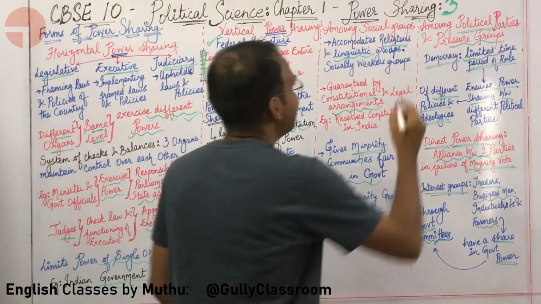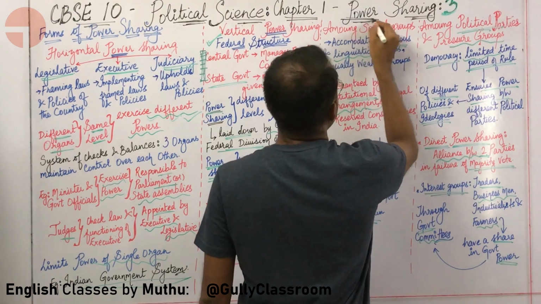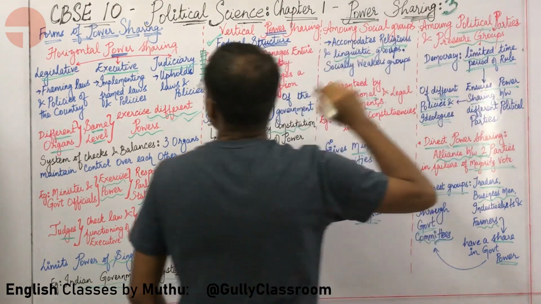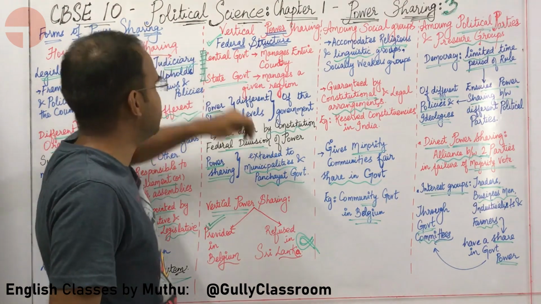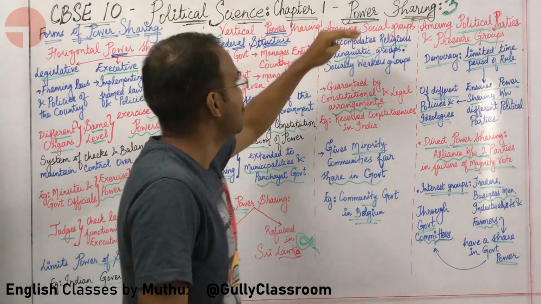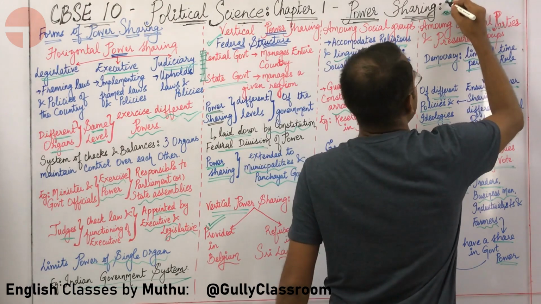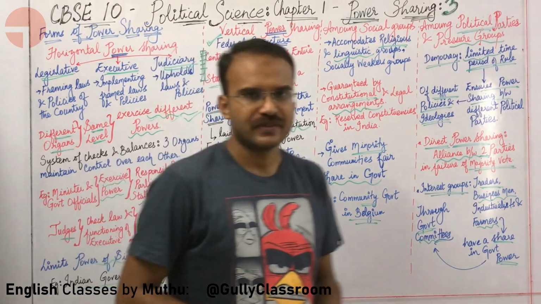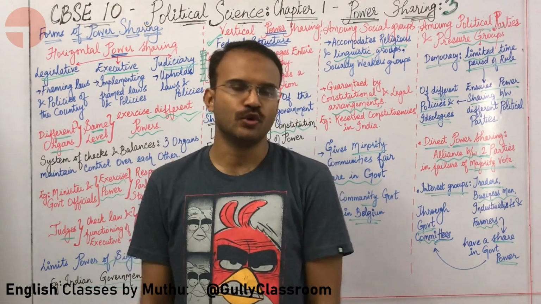This is the third lecture in the topic power sharing in CBSE 10 Political Science Chapter 1 Power Sharing. We are going to look at the English lecture, the third English lecture. What are we going to look at here?